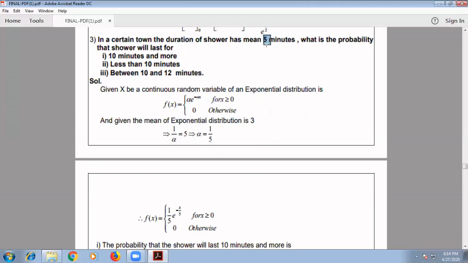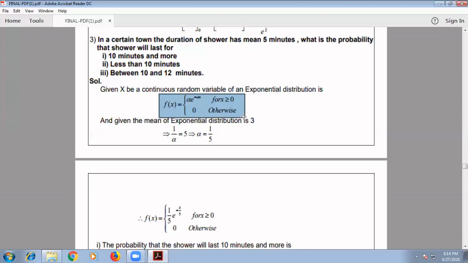Here the mean value is given as 5 minutes. The duration of the shower has a mean value of 5 minutes. Directly the mean value is given. So it is nothing but mean is 5. When the mean is 5, we have the mean formula as 1 by alpha. So we take 1 by alpha is equal to 5. So the alpha value becomes 1 by 5.